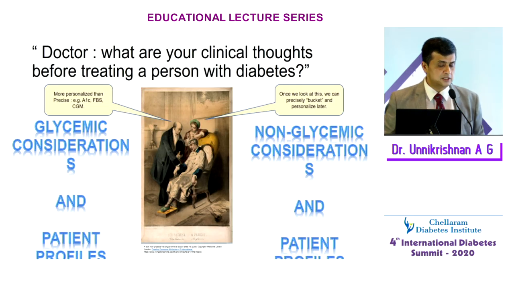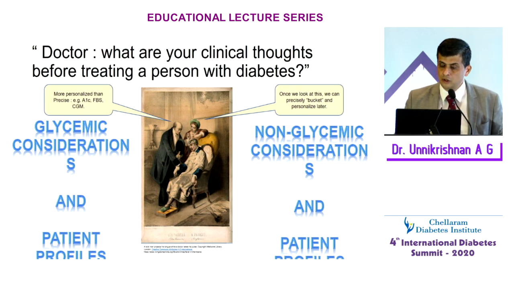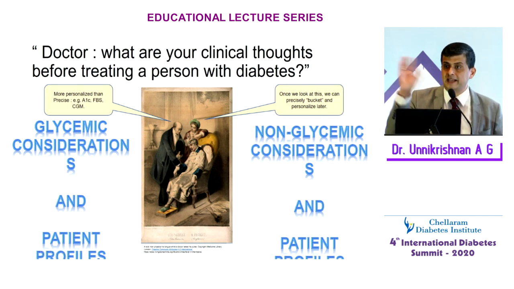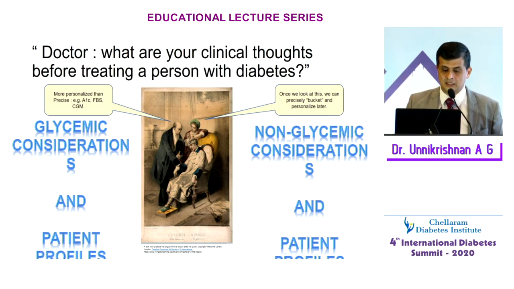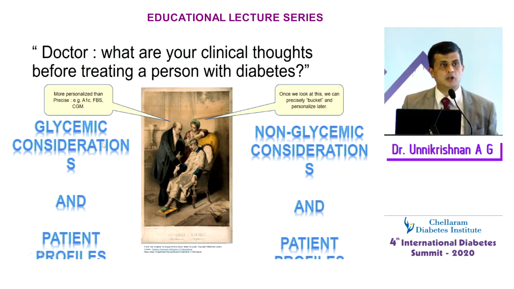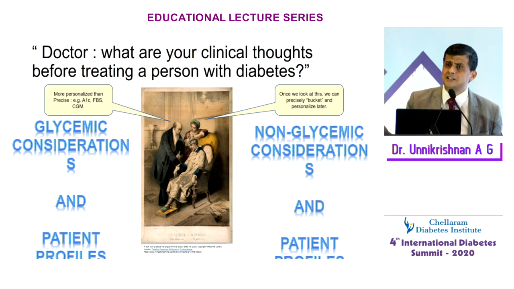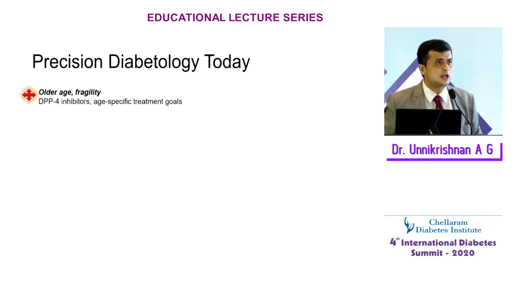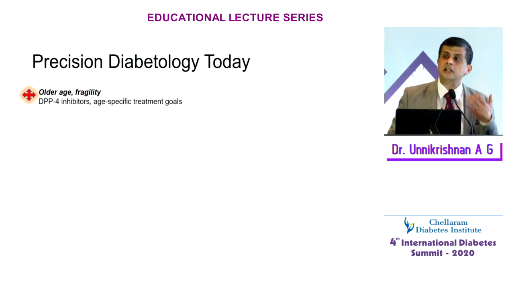So one way to look at it is to look on your right. Once we look at non-glycemic considerations and patient profiles, for example, if the presence of cardiovascular disease dictates that you give X therapy or Y therapy, once you decide that, then you look at the glycemic consideration. If this patient has atherosclerotic cardiovascular disease, I'd like to give a GLP-1. If the patient has heart failure, I'd like to give an SGLT2, or I would like to just give diet, exercise, and metformin, which works in the majority of patients. And diet and exercise itself can reverse diabetes in a lot of patients. So let's look at how we can practice precision diabetology in our own clinics.